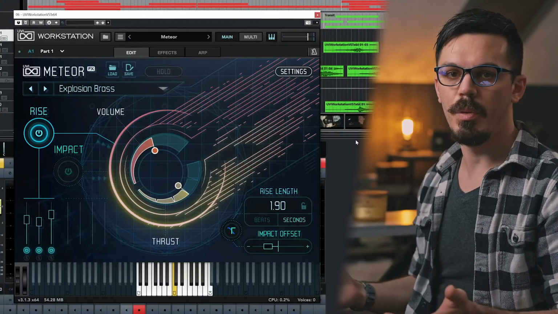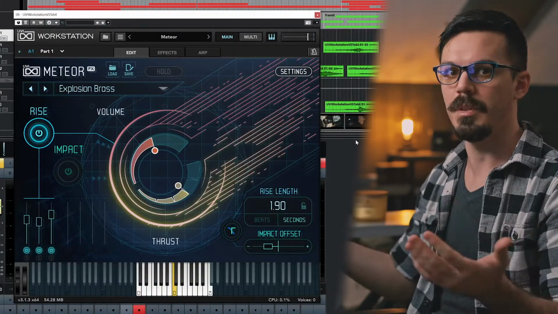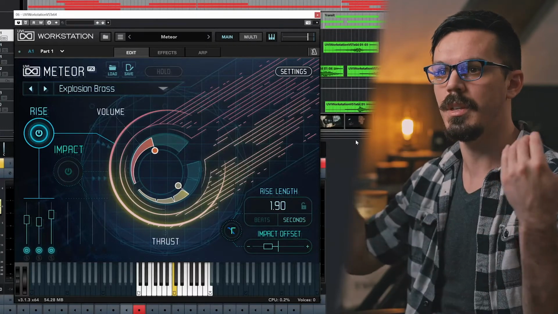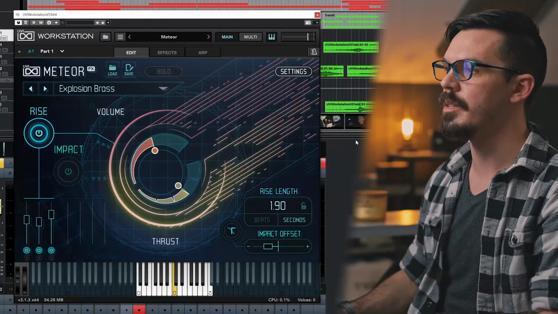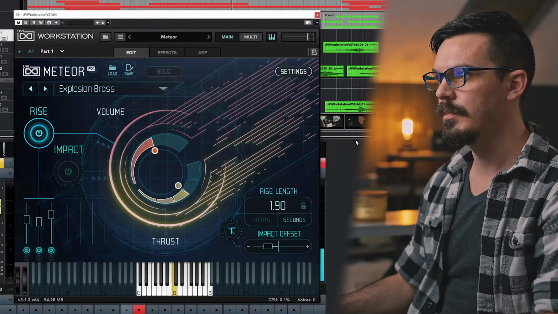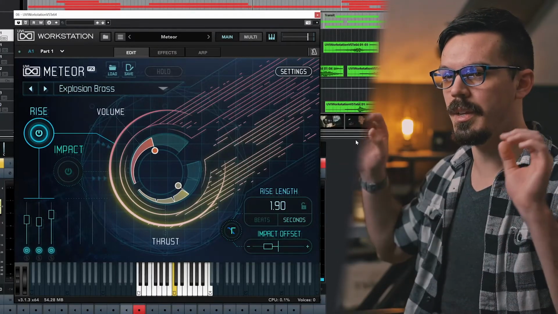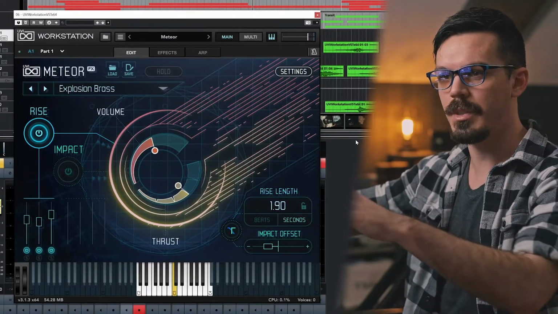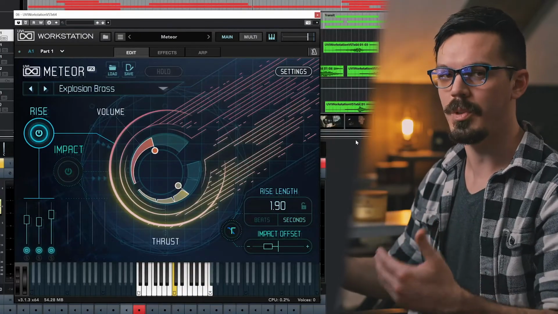With all of our major hit points done in the trailer, now it's time to add some swooping transitions, risers, and uplifts, downlifts, things like that, just to not only accent these big hits, but also build a sense of pacing and energy to the trailer. First up here, I've got Meteor with the sound Explosion Brass. Bit of a subtle one, but I liked how it kind of sounds like when leaves roll down the street or like when paint chips kind of scatter across a concrete floor. So I thought that was a great texture that really complements what we're seeing on the screen.